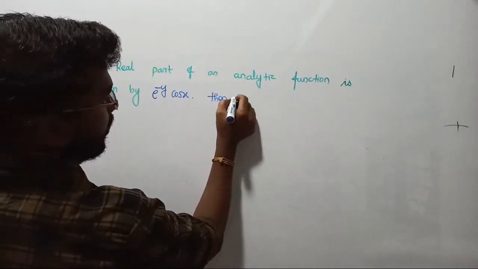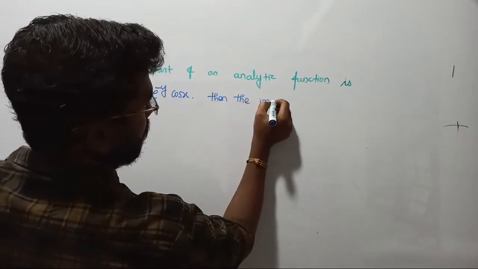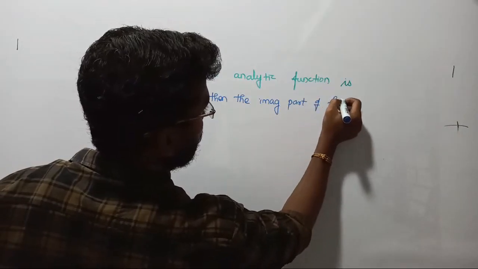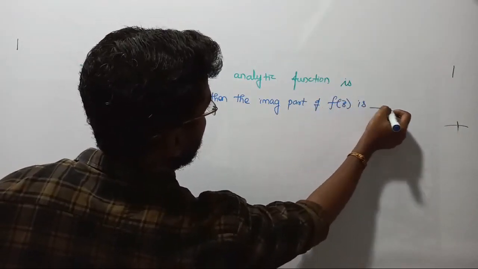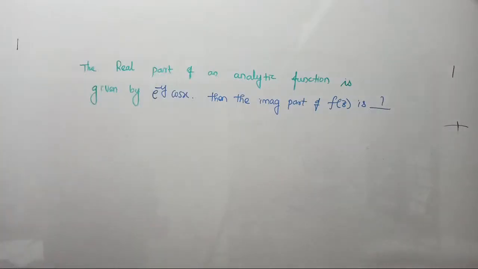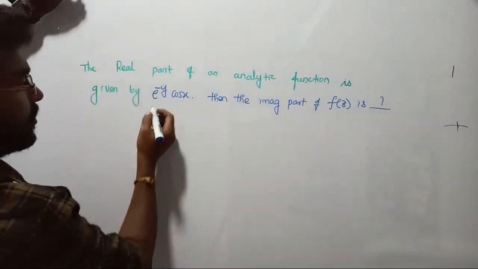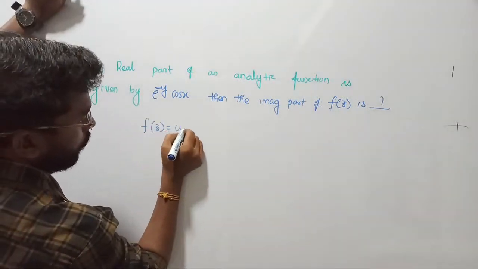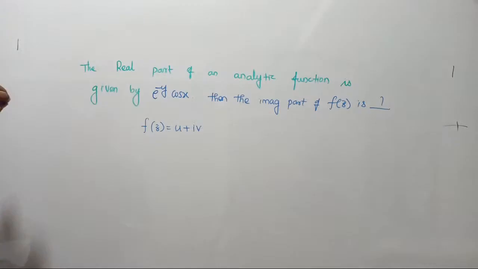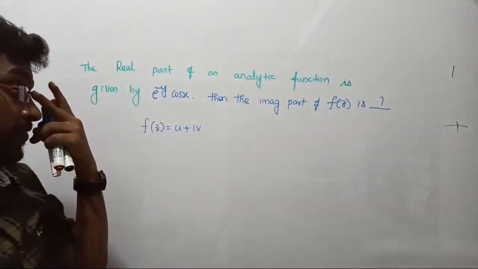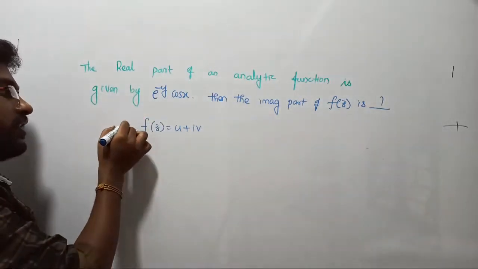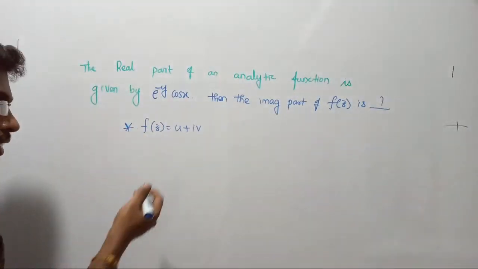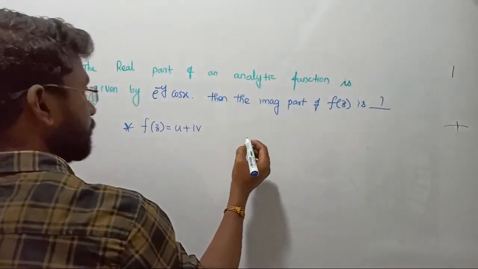Then the imaginary part of f of z is dash. See, this is going to be the real part. We know f of z, who is it? It can be written as u plus i into v. We all know, right? When I was talking about this procedure, we were talking about analytic functions. There I told you there are two methods. Either you can go with the options or you can go with the standard procedure. Anyway, let me write the options first.